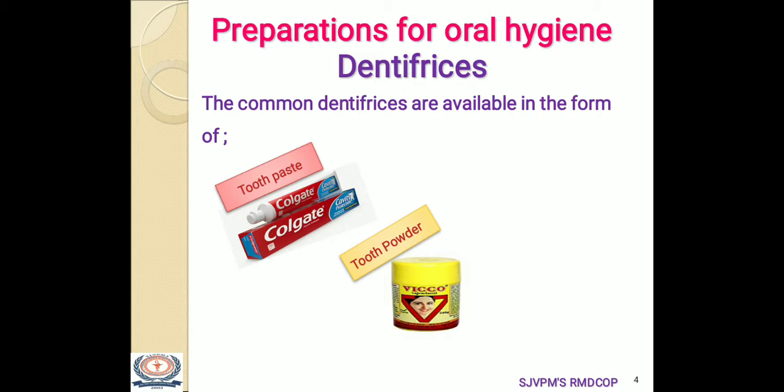Then the third one is various liquid and gel dentifrices. For example, Sensodyne gel or various types of mouthwashes are examples of liquid dentifrices. So, dentifrices are available in the form of toothpaste, tooth powder and liquid or gel dentifrices.